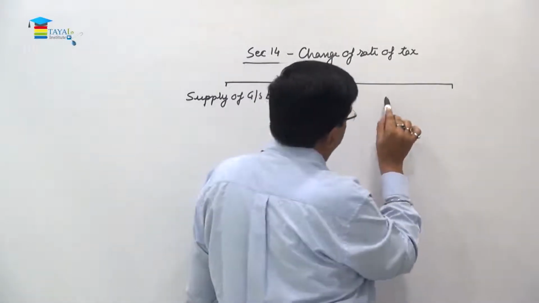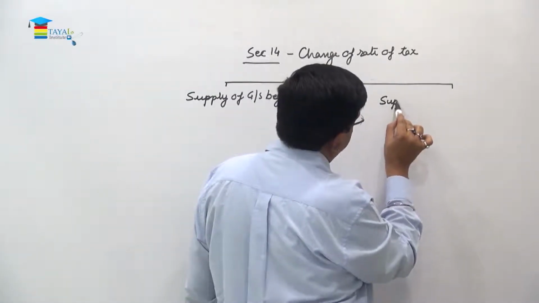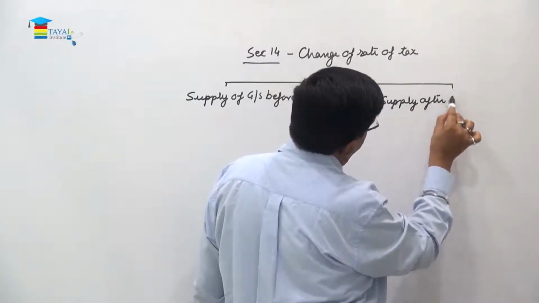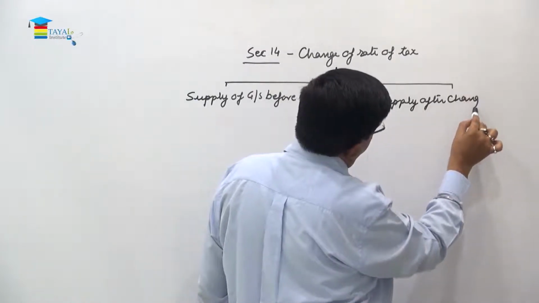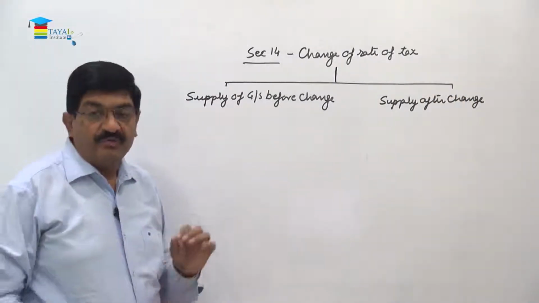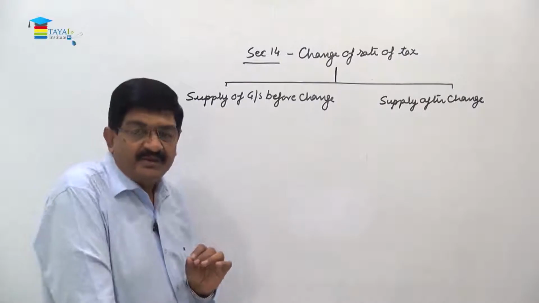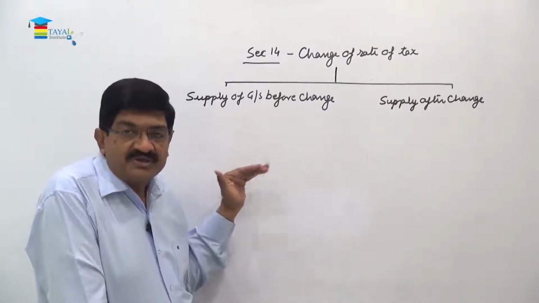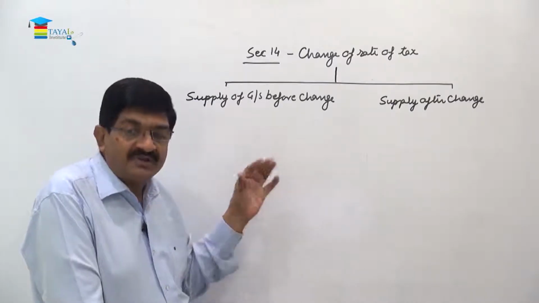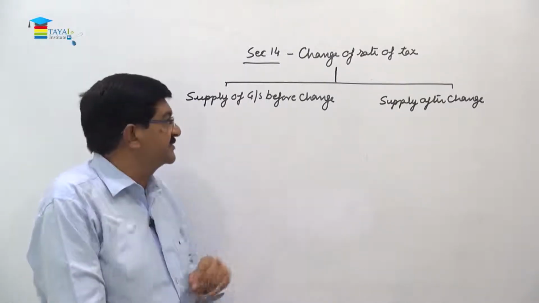And this is supply after change. So this is the first bifurcation, is when the supply has been made. Actual supply of goods and services, whether it is before the change of rate of tax or it is after the change of rate of tax, right?